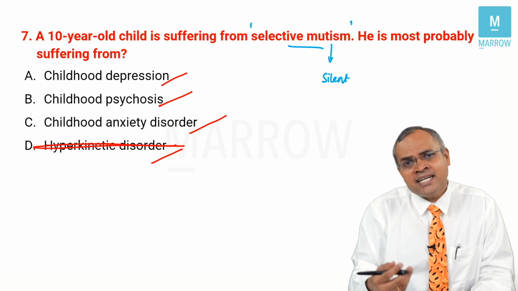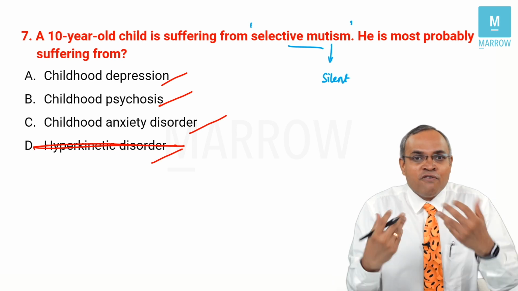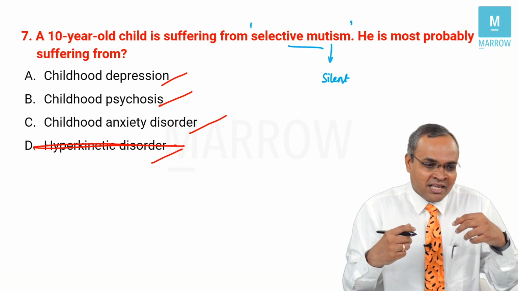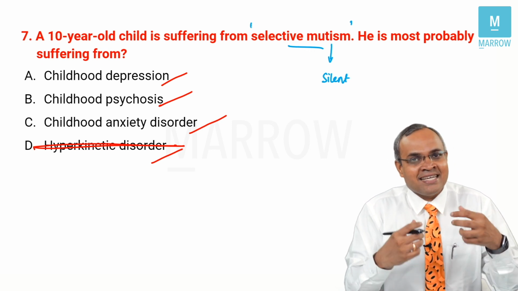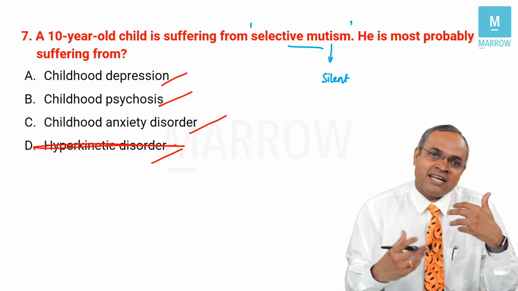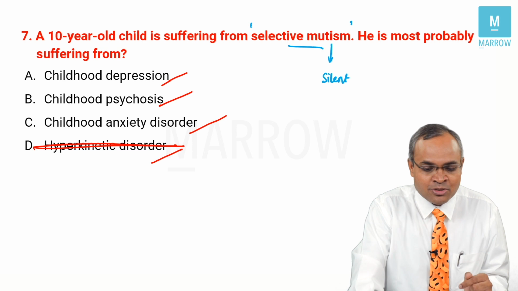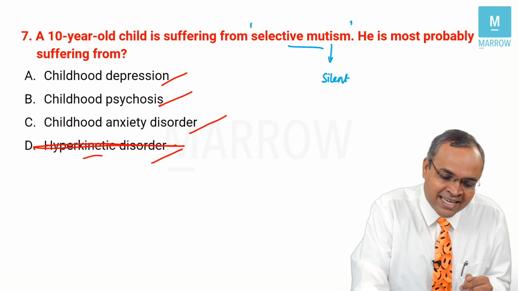In hyperkinetic disorder, what can happen? Overfamiliarity can happen. Children can talk disinhibited. So even with strangers, they start talking very easily. They kind of get into arguments. They start making jokes the moment they meet even unfamiliar people. So that is the issue in hyperkinetic disorder.